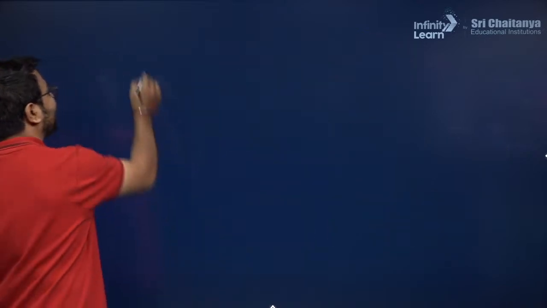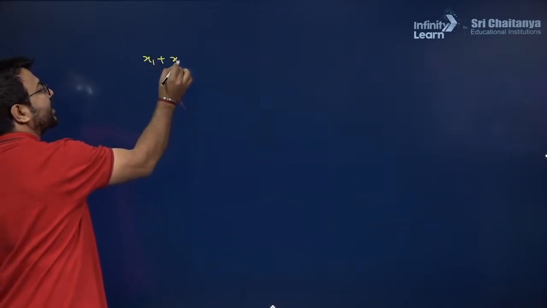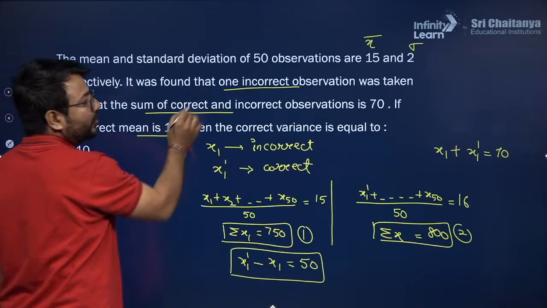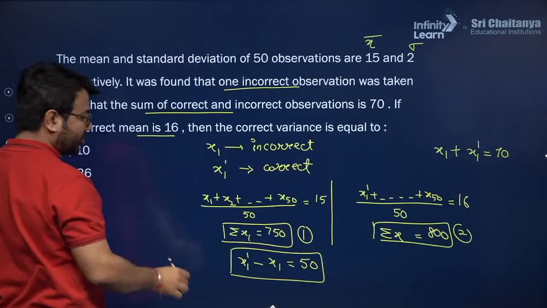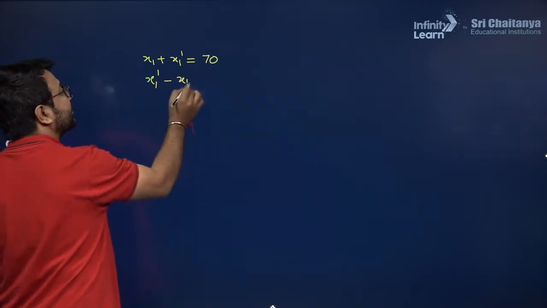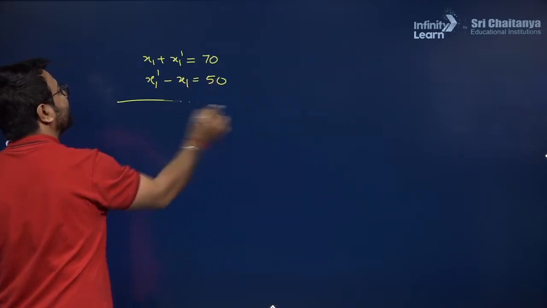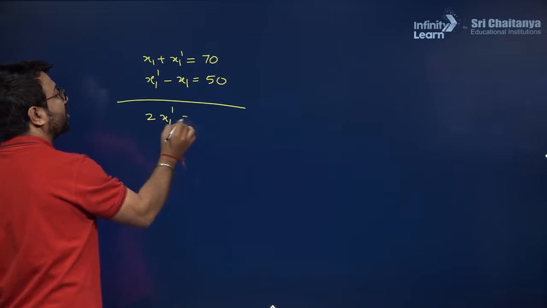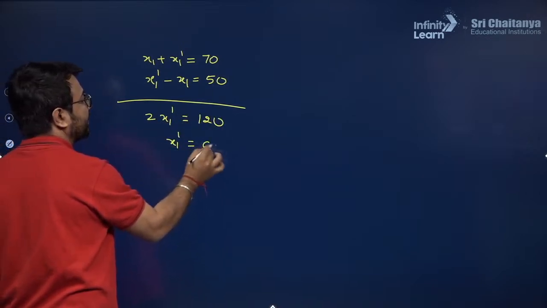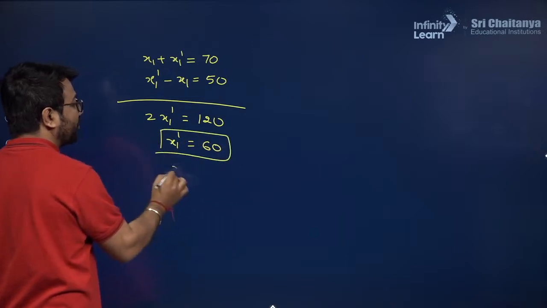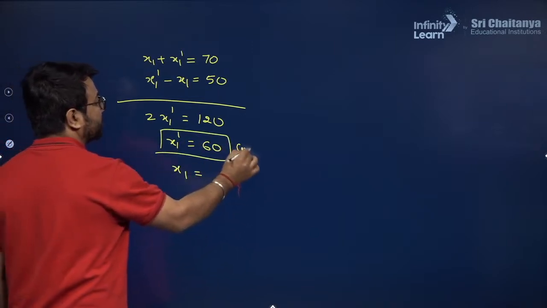I already have one relation that x1 dash plus x1 is equal to 70. I have another relation that x1 dash minus x1 is equal to 50. Let us try to add these two. So I got the incorrect observation as 60. This is the incorrect observation, and this is the correct observation.